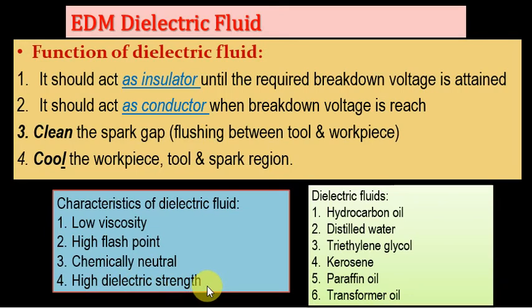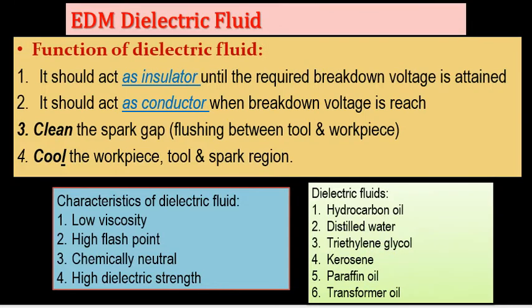The strength is very high because this acts as an insulator and then acts as a conductor when breakdown voltage is reached. Okay, what are the different types of dielectric fluids? These are hydrocarbon oils, distilled water, then kerosene, paraffin oil, and transformer oil, which are the common dielectric fluids. Most of the time, kerosene is used in industry as a dielectric fluid.